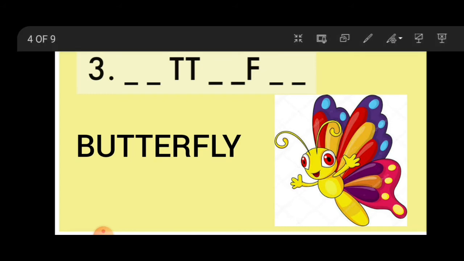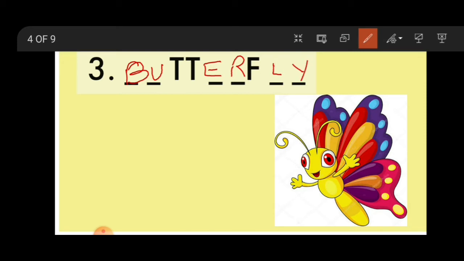Now the spelling of butterfly is B, U, T, T, E, R, F, L, Y. That is butterfly.